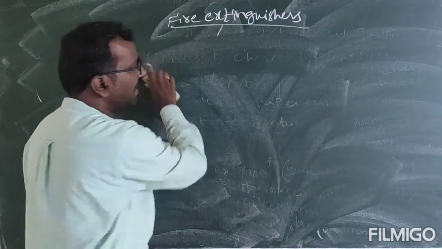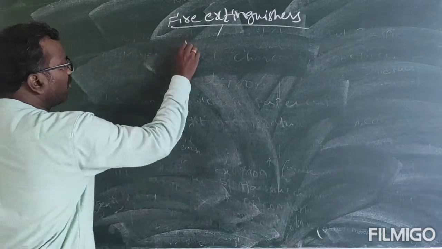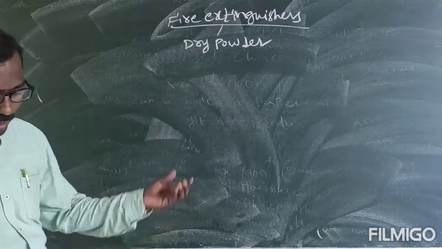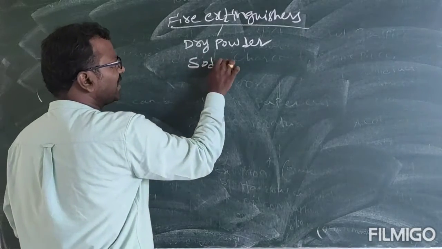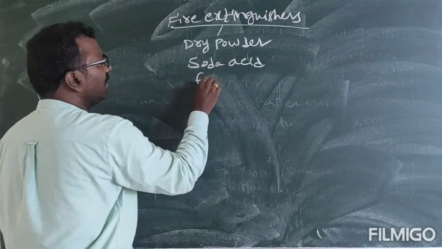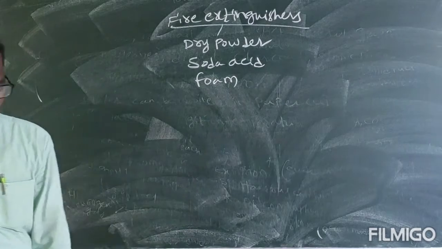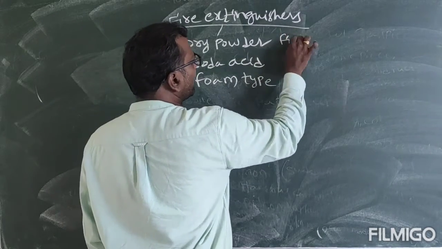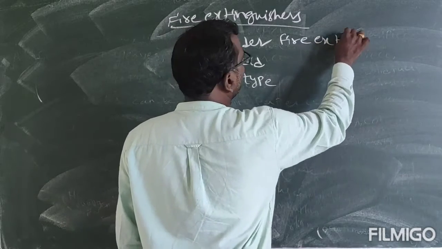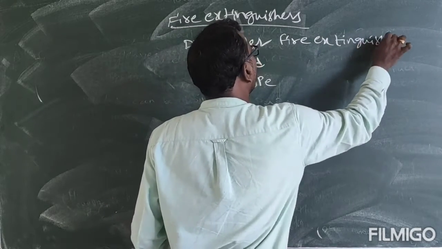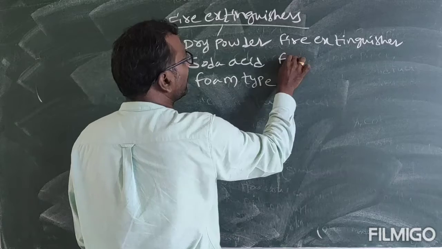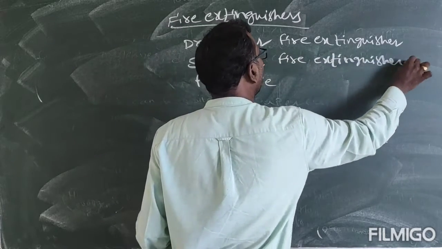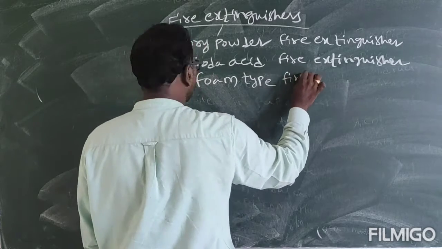But the types of fire extinguishers are dry powder fire extinguisher, soda acid fire extinguisher, and foam type fire extinguisher.